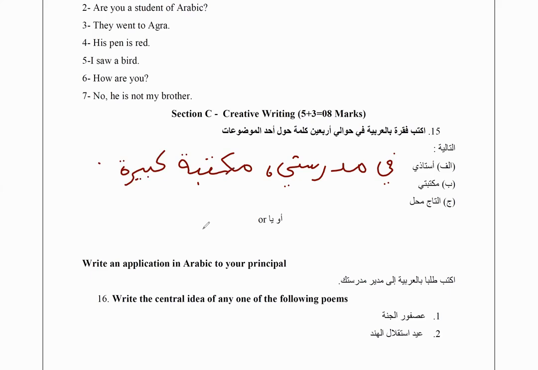Then we say, we can mention the library, the fact that it's spacious and the like. So al maktabatu kabiratun wa, let's say hadithatun, modern. Al maktabatu kabiratun wa hadithatun.